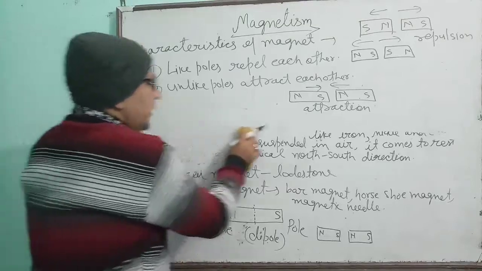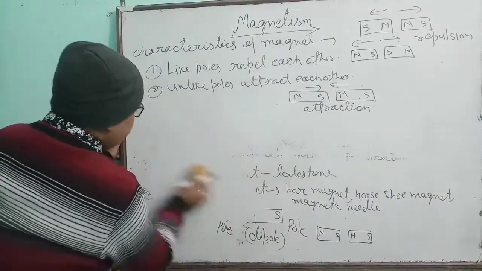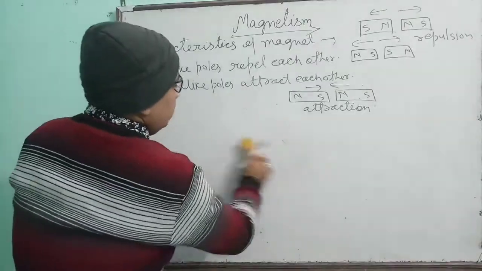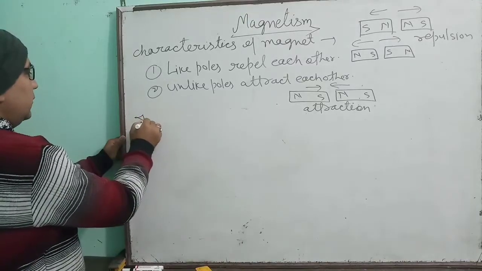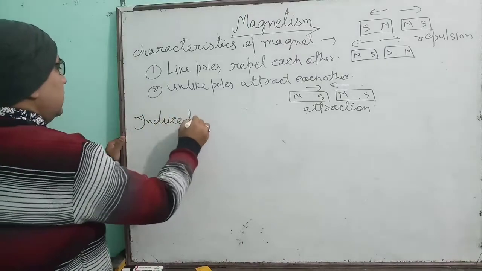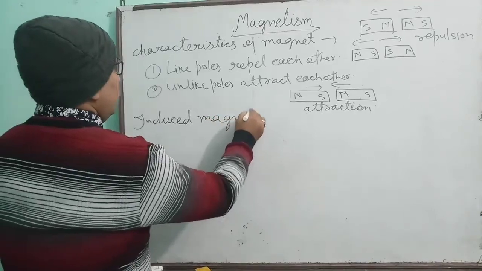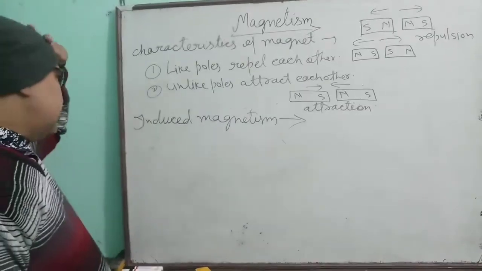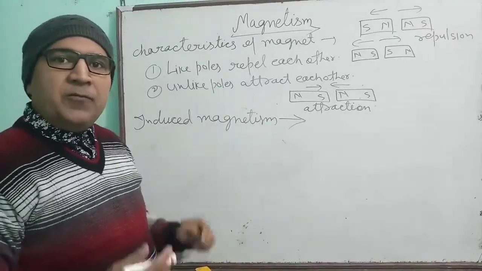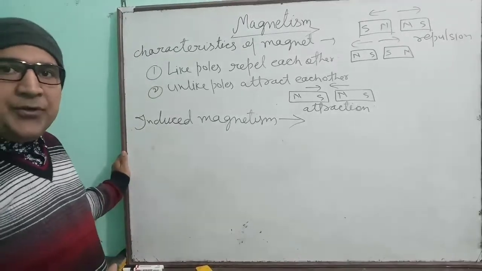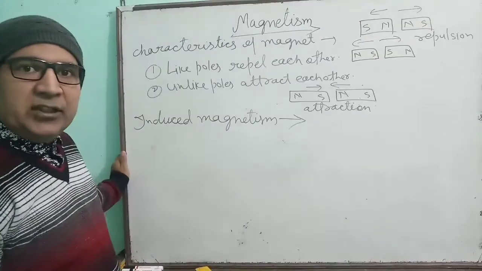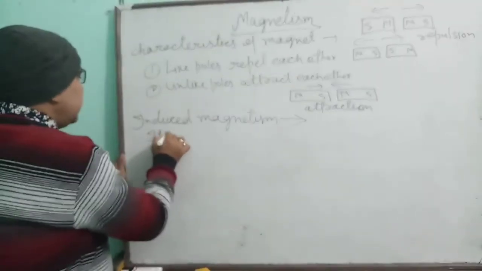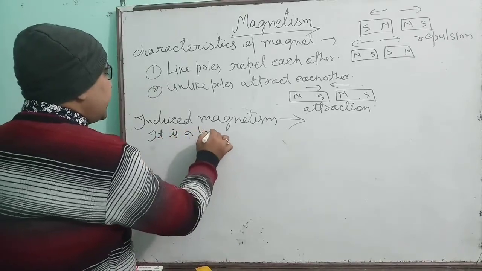Now we will study induced magnetism. Actually, magnetism is the property which were found in the magnet. Attraction property, resting in the north and south direction. So, what is the induced magnetism? Children, induced magnetism is a property